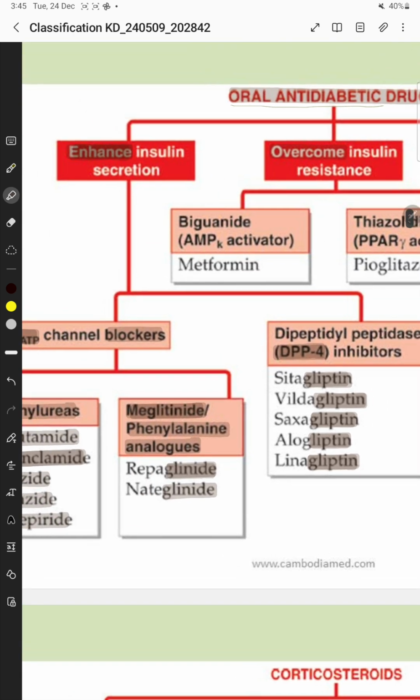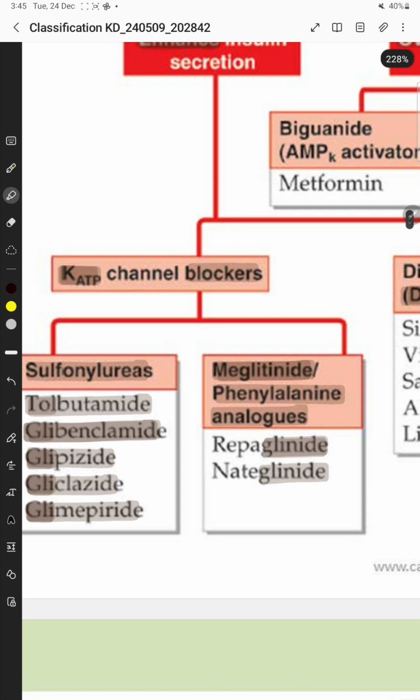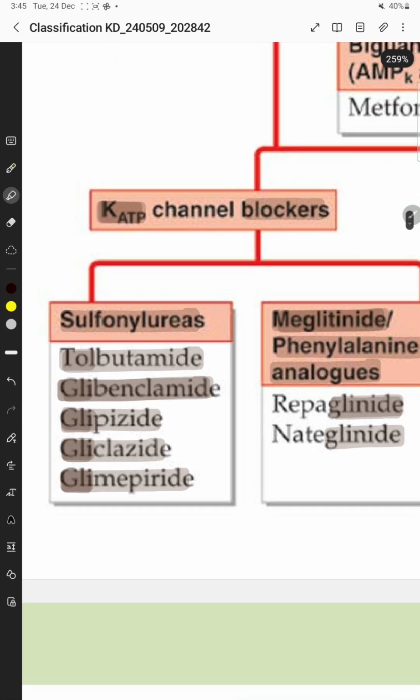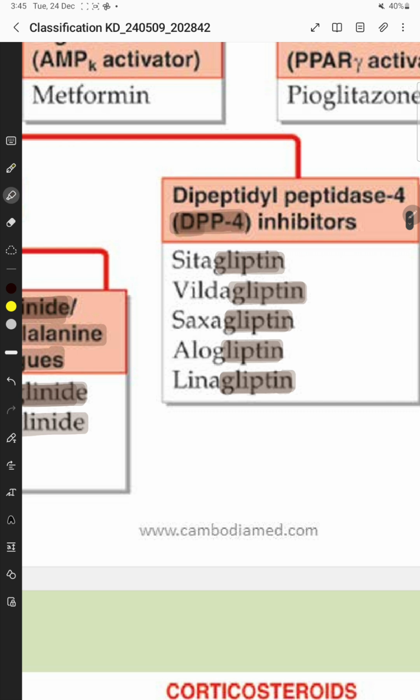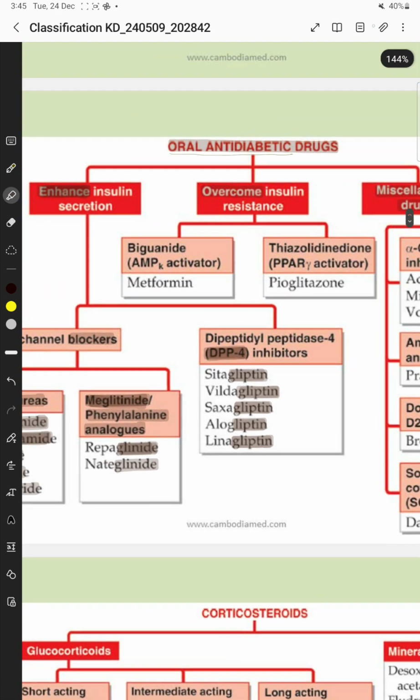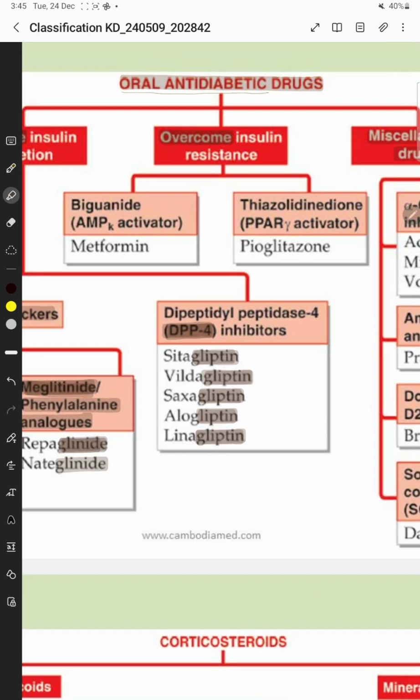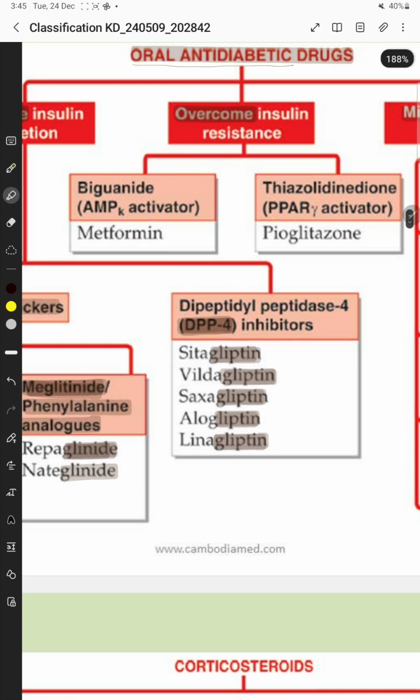So the drugs that enhance insulin secretion are KATP channel blockers, which are sulfonylureas, like tolbutamide and glibenclamide, and meglitinide or phenylalanine analogs that end with the word glinide, repaglinide or nateglinide, and DPP4 inhibitors, they end with the word gliptin, sitagliptin, vildagliptin, saxagliptin. Then the drugs that overcome insulin resistance are biguanide and thiazolidinedione.